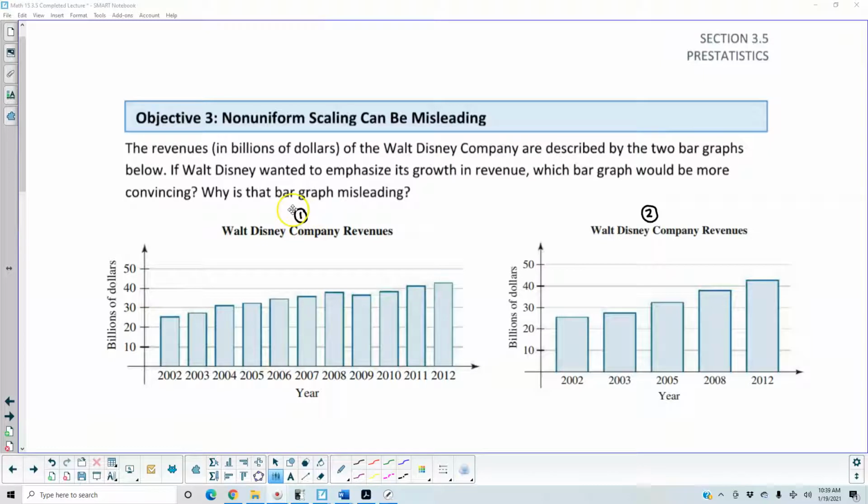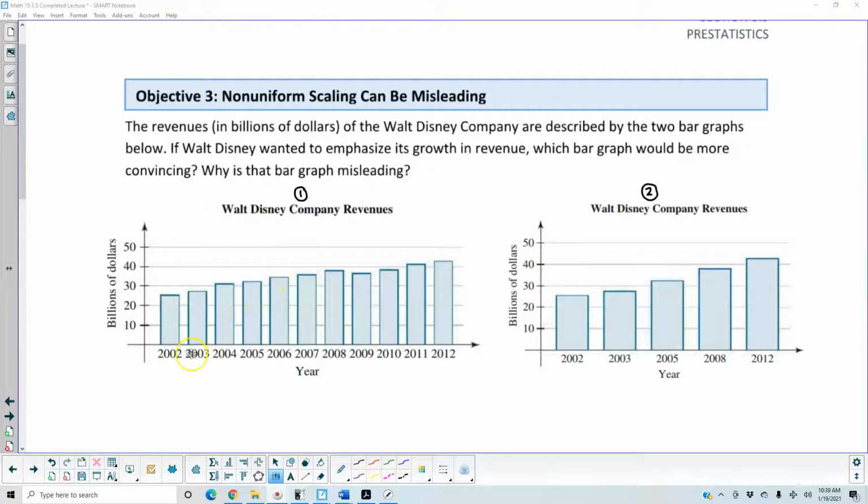So if we take a look at the first bar graph, you can see here that we're going from 2002 all the way to 2012. So you're listing every year here from 2002 to 2012. And our billions of dollars on our vertical axis goes in increments of 10, so 0 to 10, 20, and so on. In the second graph, we still have the same vertical axis going from 0 to 10, 10 to 20, and so on for billions of dollars.